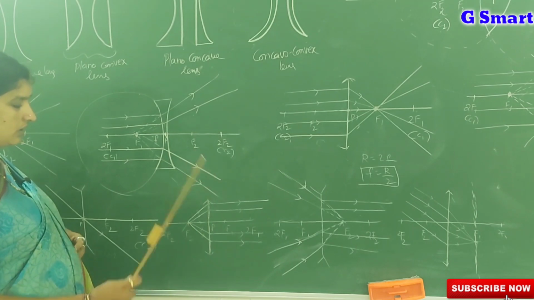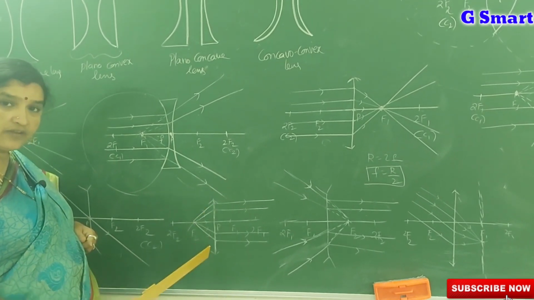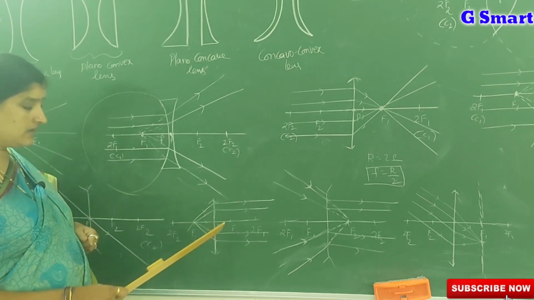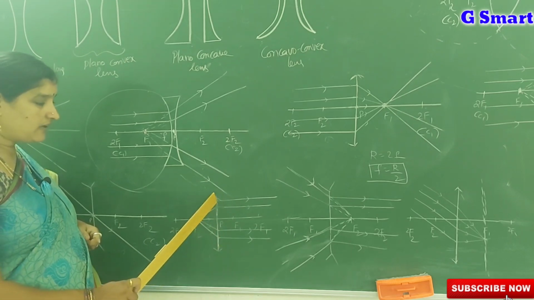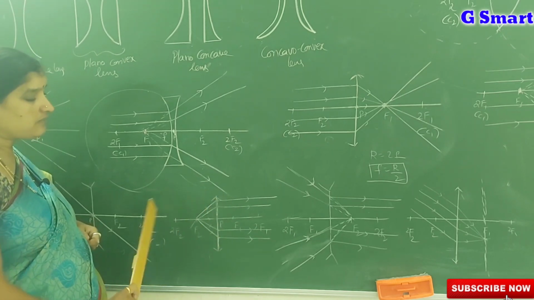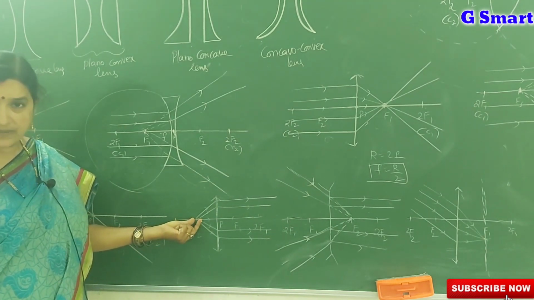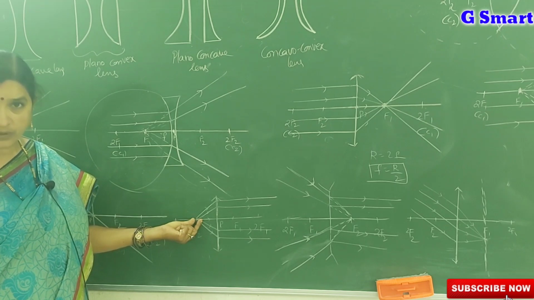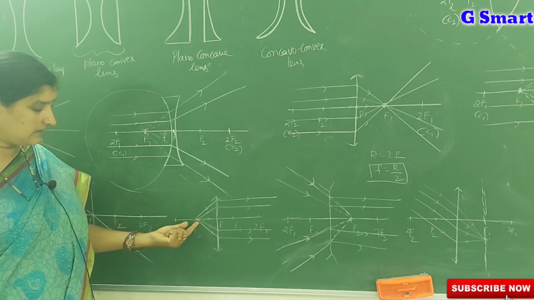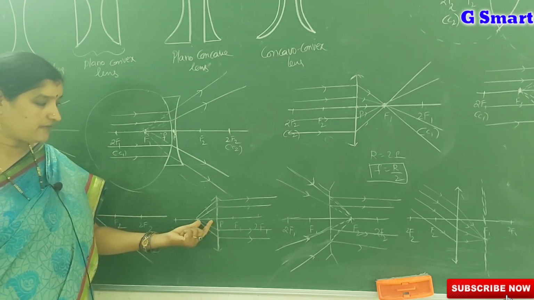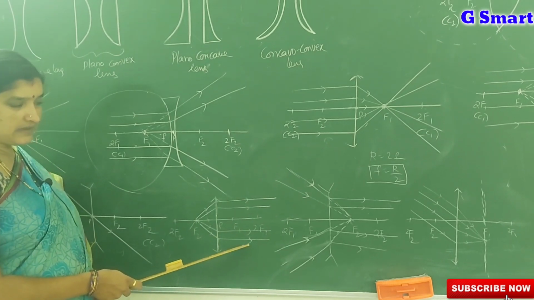First, suppose we keep a source of light at the focal point in front of a biconvex lens. What happens? The light from the source is incident on the biconvex lens, and after refraction, these rays pass parallel to the principal axis.